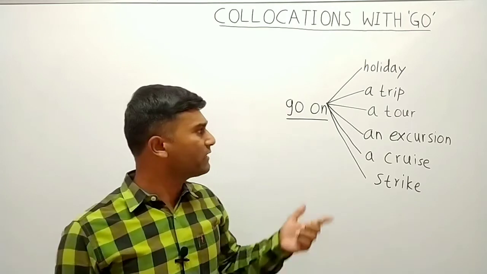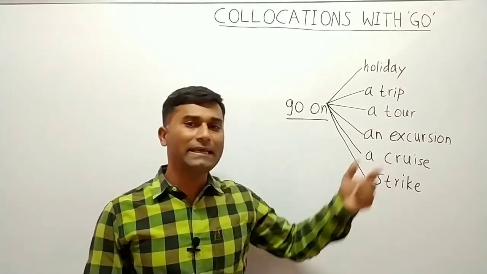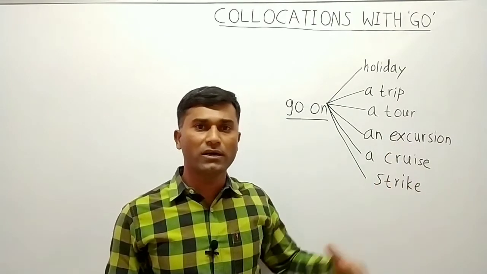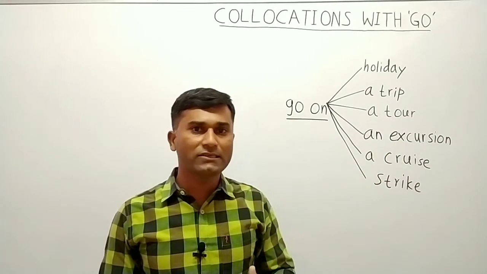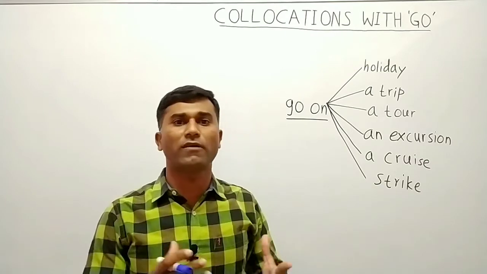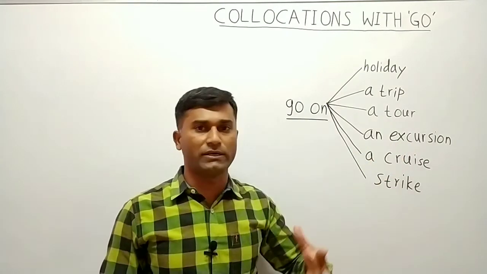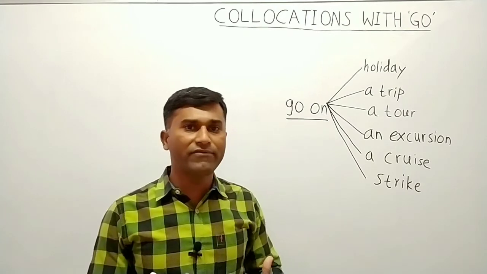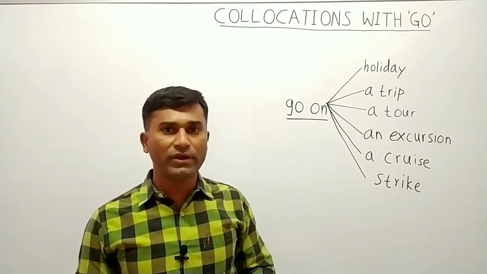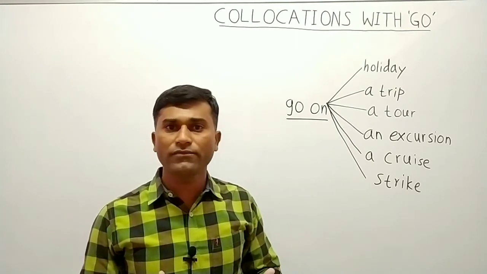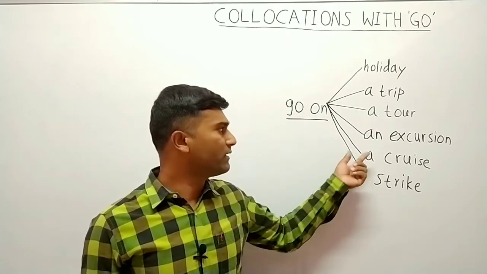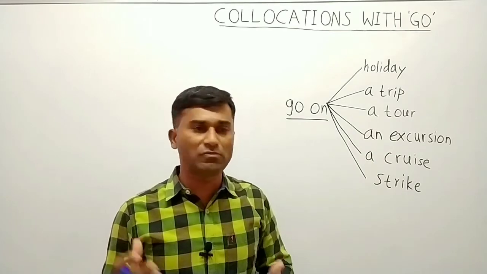Okay. Next is go on an excursion. What is an excursion? Excursion means a short journey that is taken for pleasure, for happiness. That is excursion. So you can say a sentence like, when we were in England, we went on a lot of excursions to different places. Okay, so we had short journeys to different places.